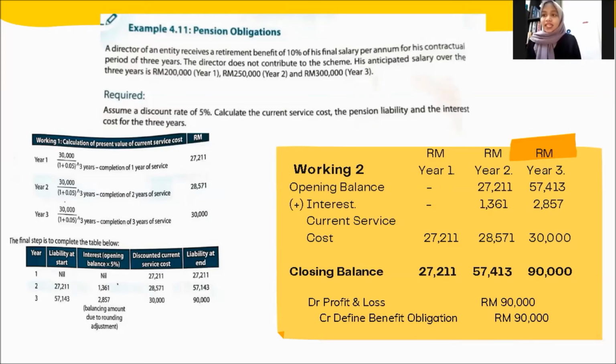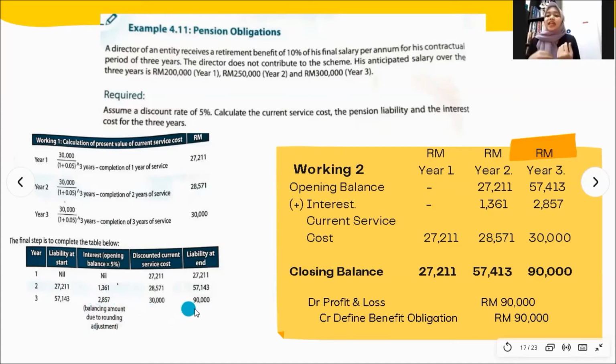Same method to get the liability for year 3. We need to add 57,143 plus 2,857 and plus 30,000.